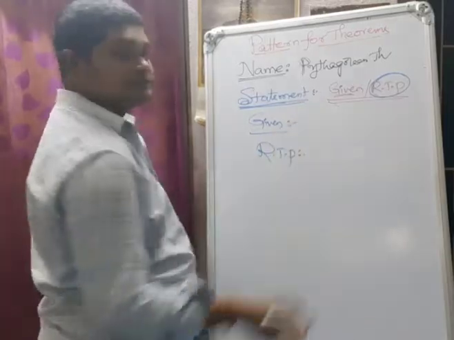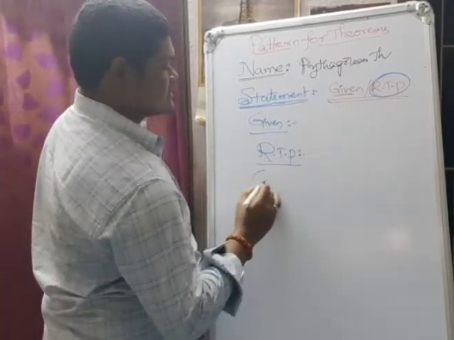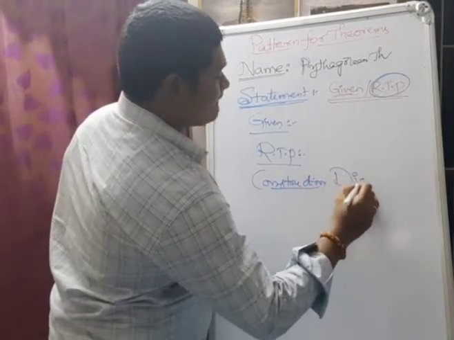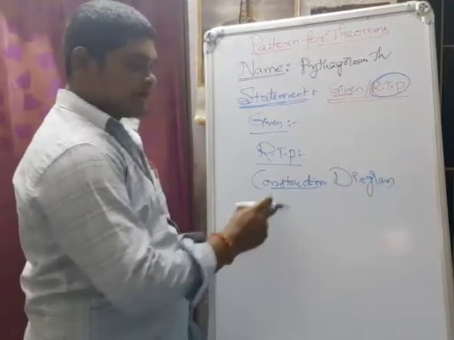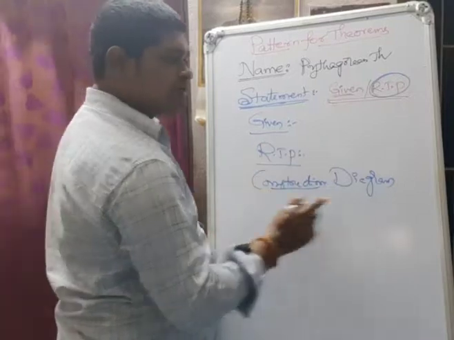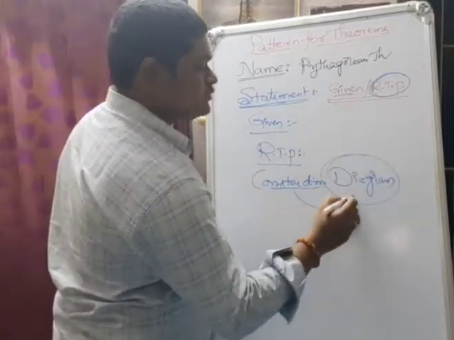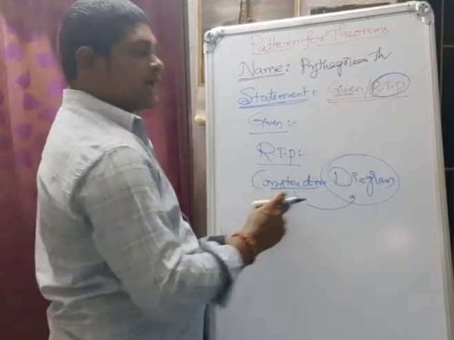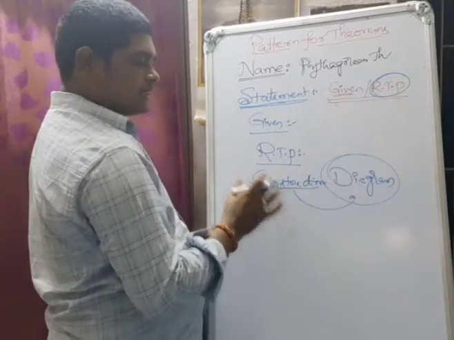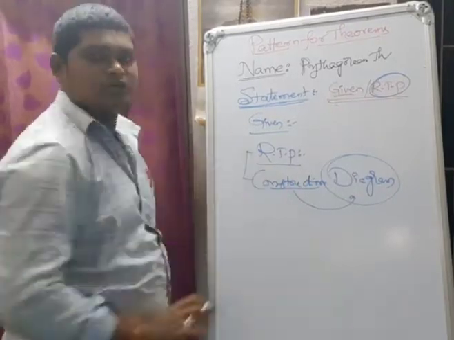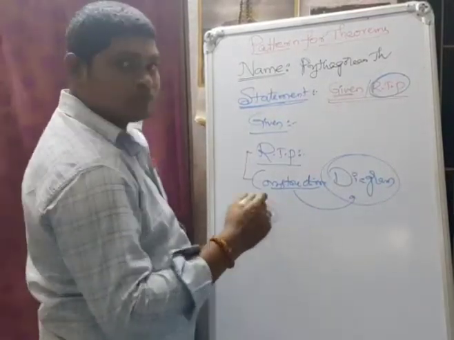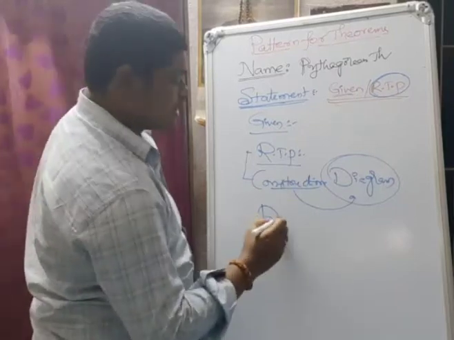Next, after that we have construction followed by the diagram. Why am I writing diagram and construction? What we do in the construction, we have to represent in the diagram compulsorily. So we have to mention the diagram. Otherwise, we can draw the diagram at the start after the statement. But the construction step should come after required to prove that only. After construction, the next step is ready to prove.